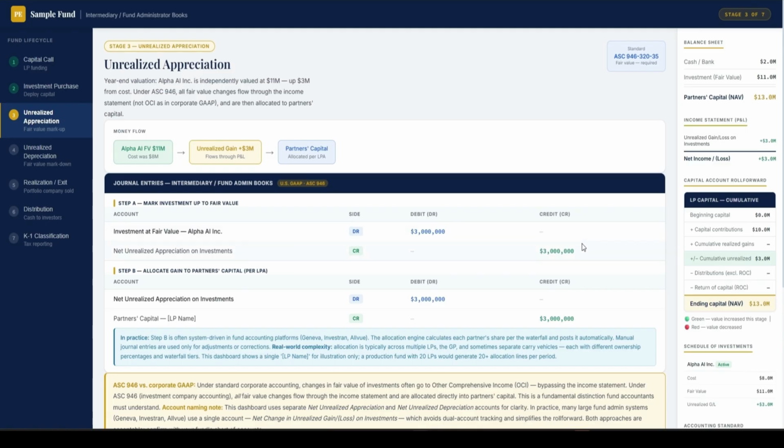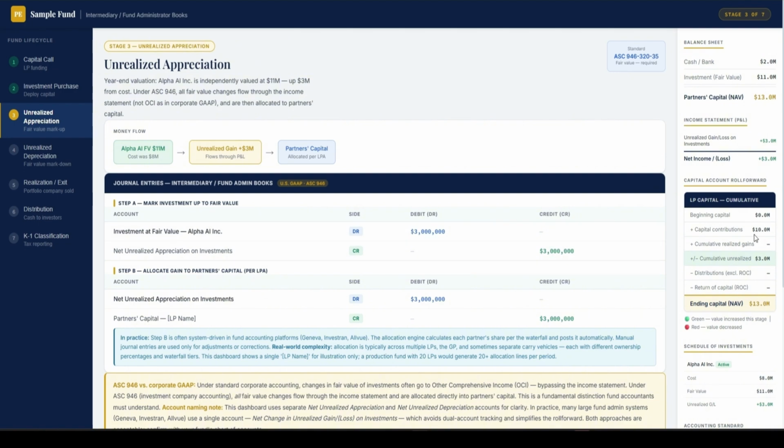And then this unrealized eventually belongs to the investors, right? So we are going to book this unrealized appreciation into our investors' capital account. This is going to have a little change on our capital account statement.